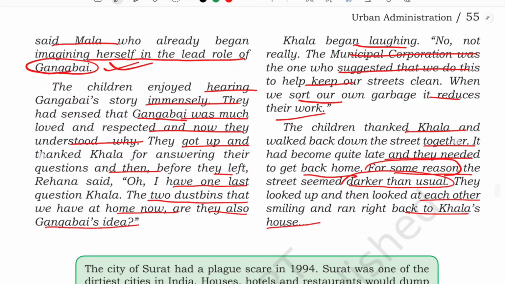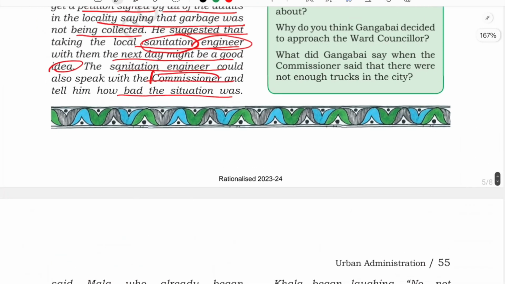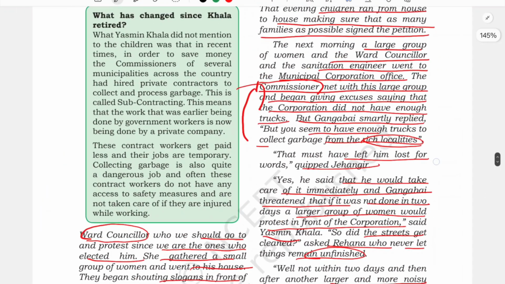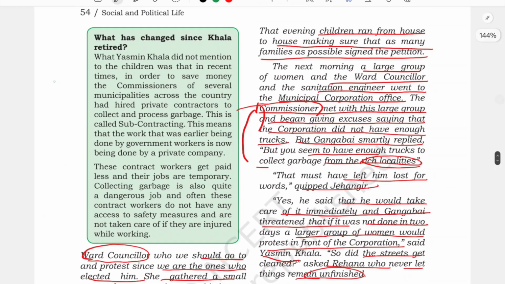So before we complete this chapter, there is a box given here that we should see. This was not told to the children by Kala. We have to see some practical reality that is going on. So what has changed since Kala retired? Kala did not mention to the children that in recent times, in order to save money, the commissioners of several municipalities across the country had hired private contractors to collect and process garbage. Kala was not telling this to the children because it would have a negative effect, isn't it?